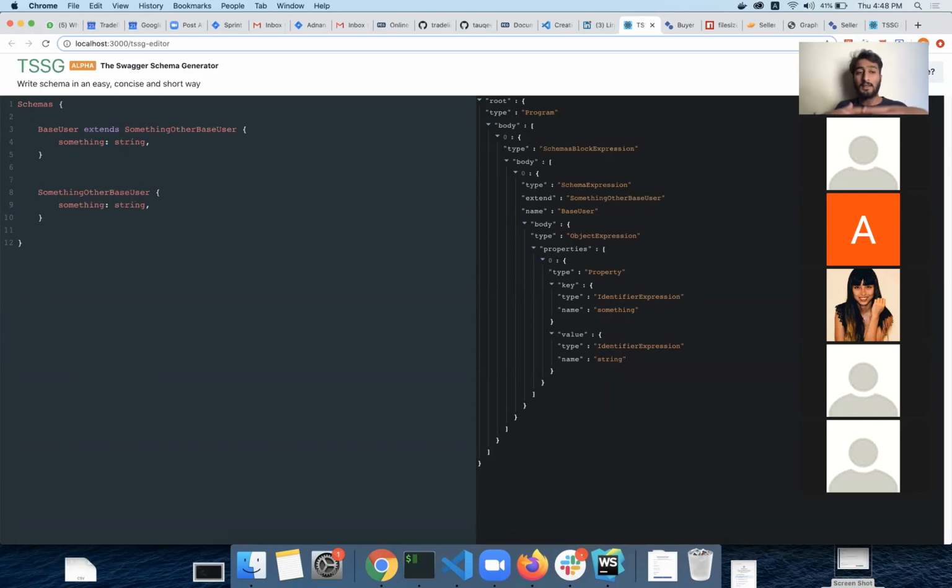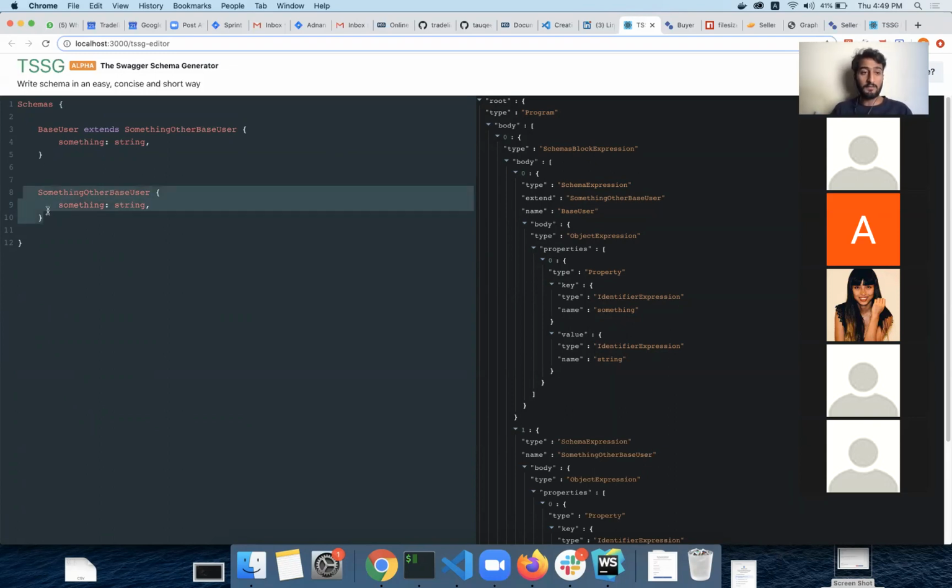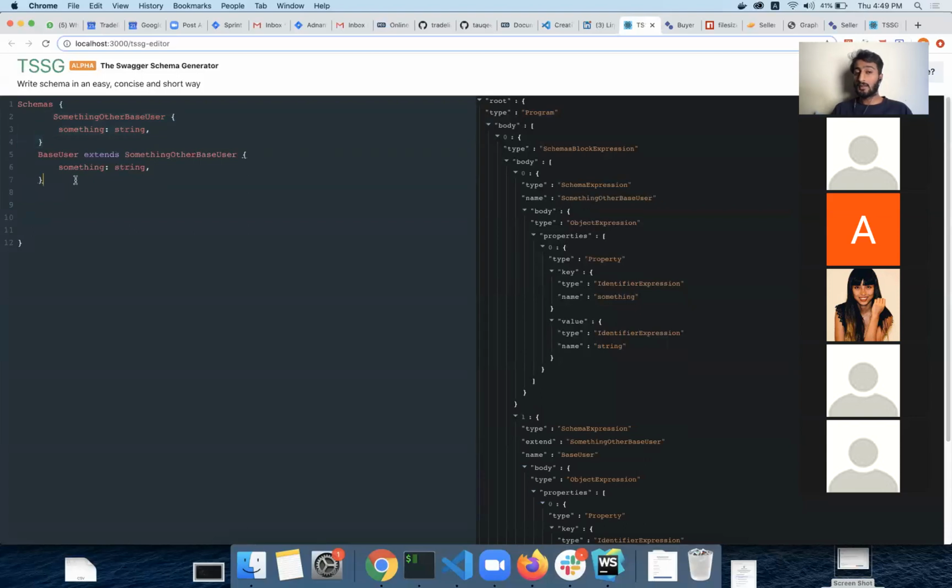In other terms, we are just hoisting this above here. And this is something that is being done in JavaScript functions as well. If you declare a function down in the file and use it above, your interpreter will not complain, because what the interpreter does is it first parses your file, and then wherever it sees your function declaration, it puts it at the top, and then it evaluates your whole file.